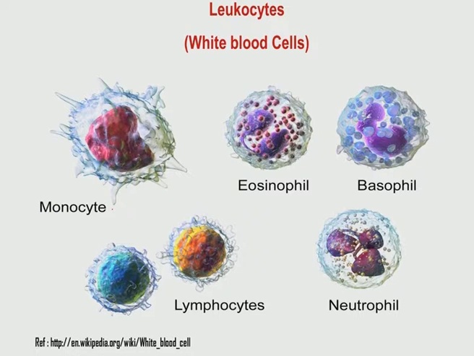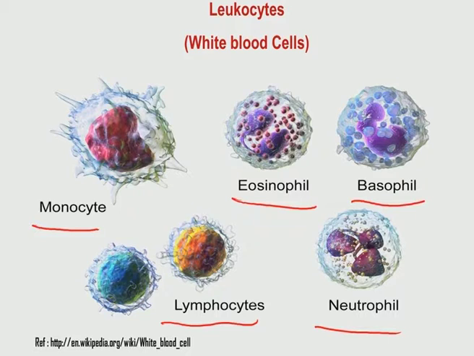and these are the different morphological features of these leukocytes or white blood cells. So, you have monocyte, you have eosinophil, like many times if you see a blood test report you have an eosinophil count also, basophil, neutrophil and lymphocytes.